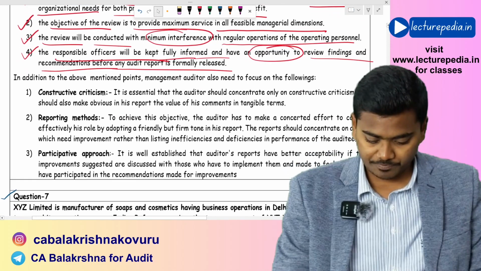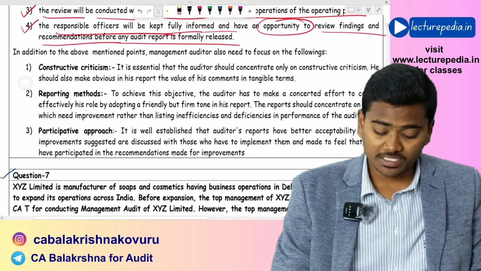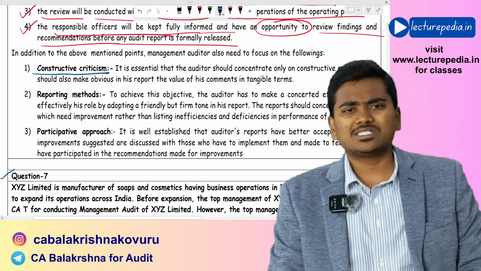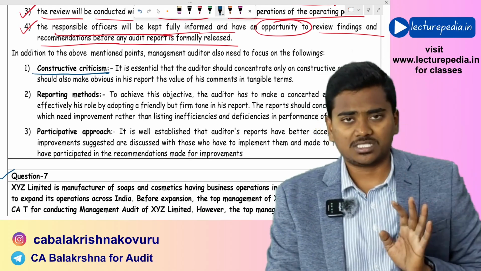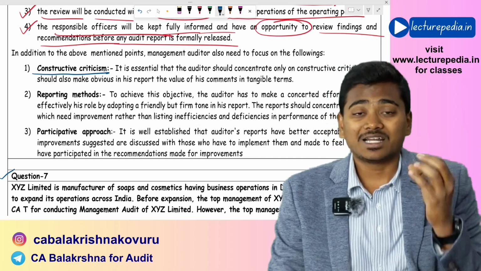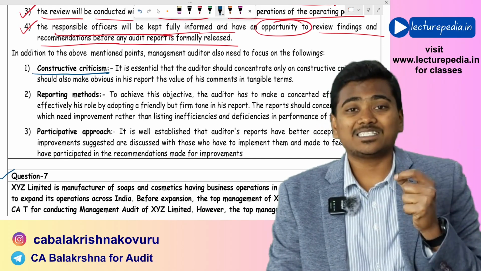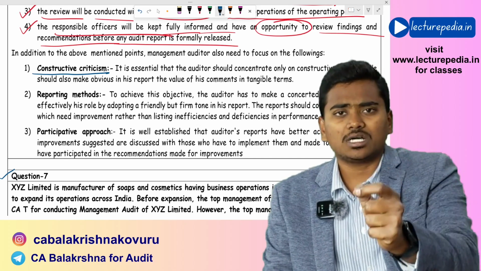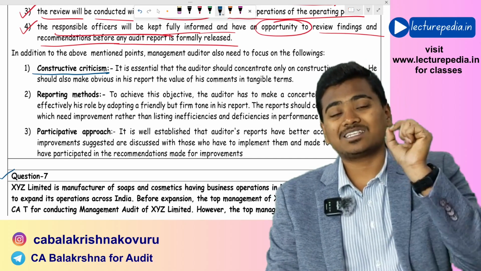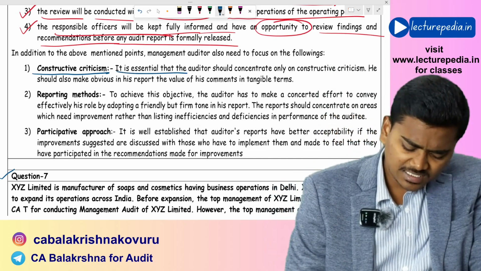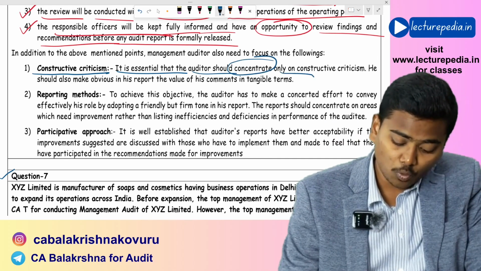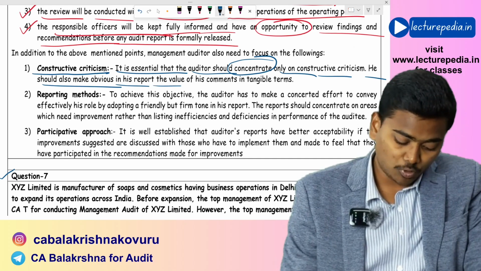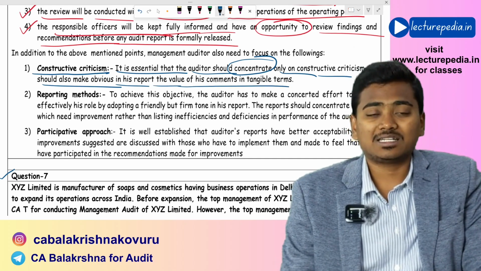Apart from this, the management auditor should adopt constructive criticism. He should not just keep on finding faults. He should criticize so that his criticism is helpful to the staff and to the organization. He should make constructive criticism. It is essential that the auditor should concentrate only on constructive criticism. He should also make obvious in his report the value of his comments in tangible terms.